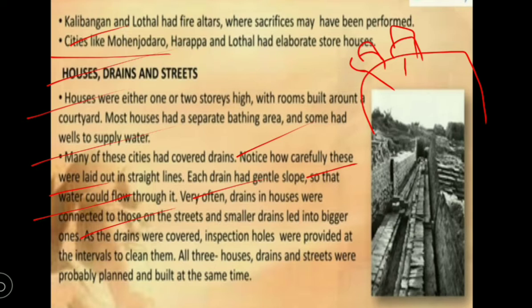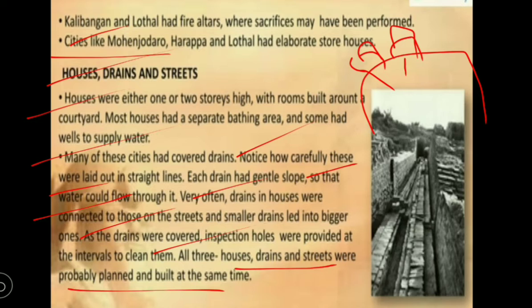There they would check all the drainage and clean it. All three, houses, drains and streets, were probably planned and built at the same time. At the time of construction of the cities, they planned how much space to give to the houses, drains and streets.